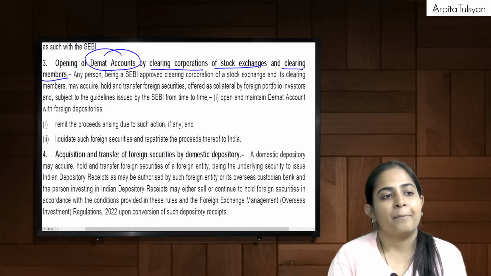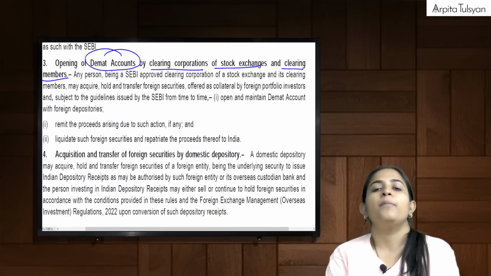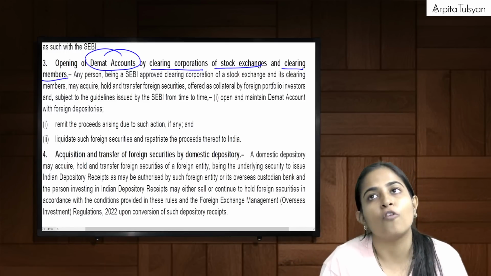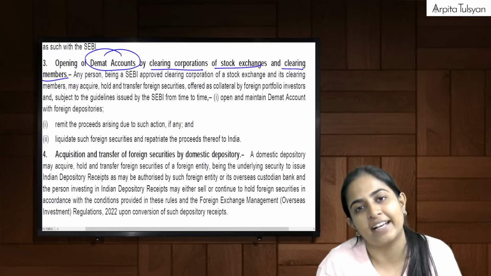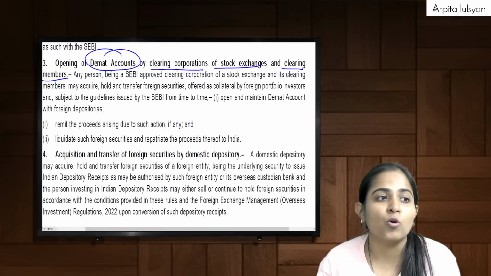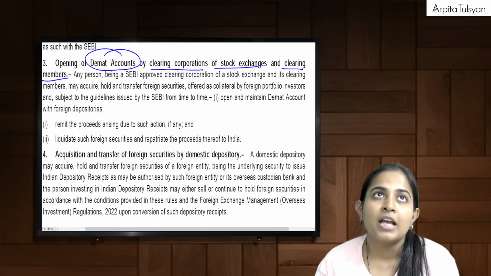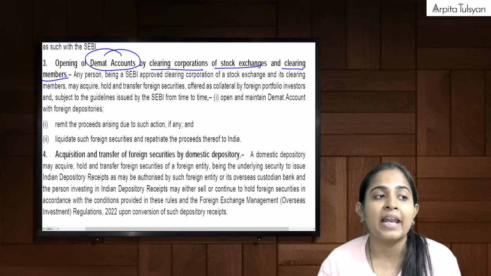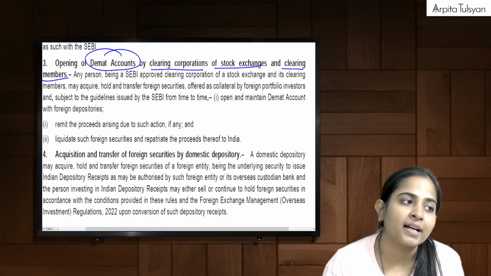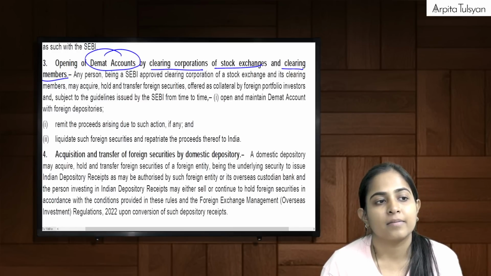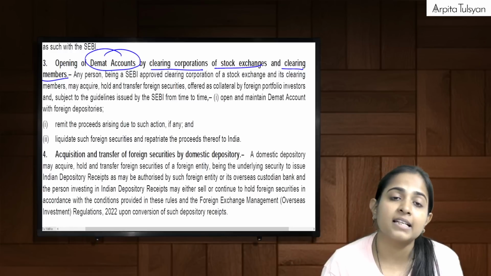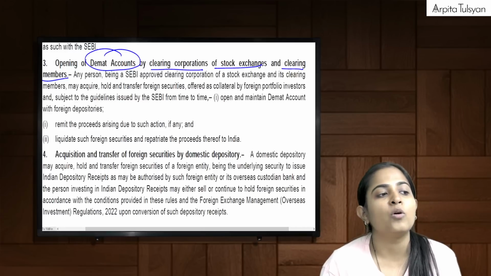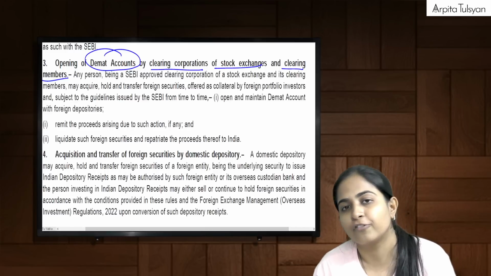Say, for example, if there are any foreign portfolio investors who are offering their securities as collateral to us, then those are held by the clearing corporations. So we will have to hold those shares for some time. For that purpose, can our SEBI approved members open a demat account? Answer is yes. So it can open and maintain a demat account with foreign depositories.